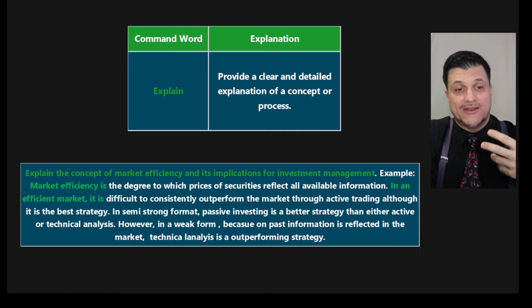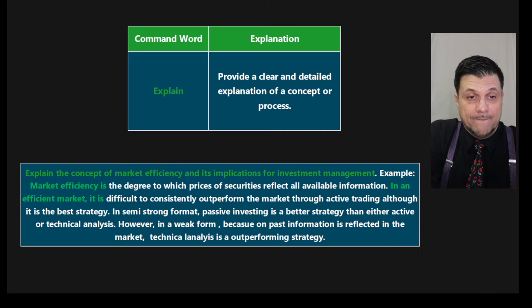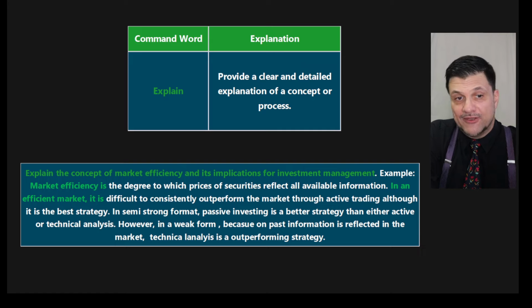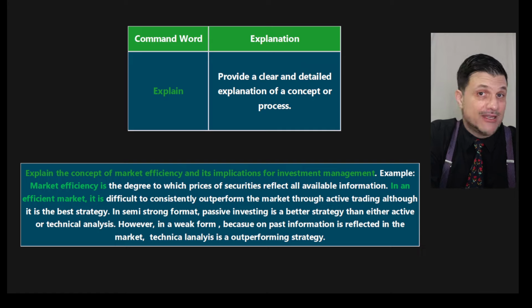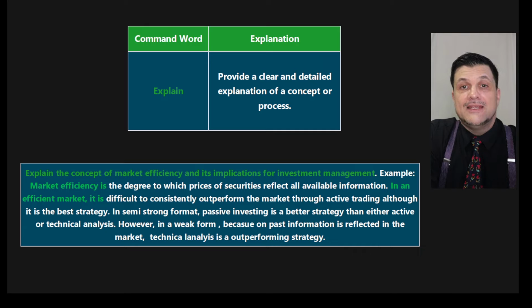So in a market efficiency, this will happen, right? That's the scenario. And then I need to describe all three forms of market efficiency, because that's an explanation. You're not saying explain the semi-strong or explain the strong form. Explain in general. So then you have to do it. In an efficient market, that's what's going to happen.